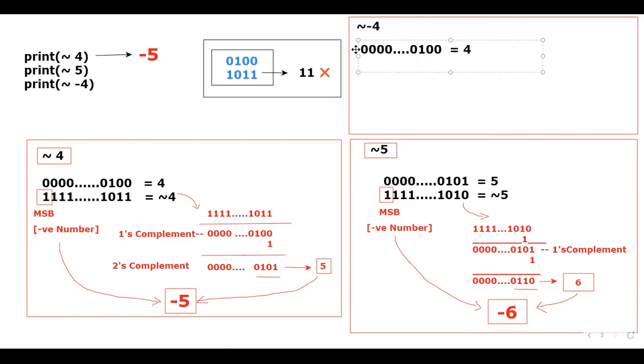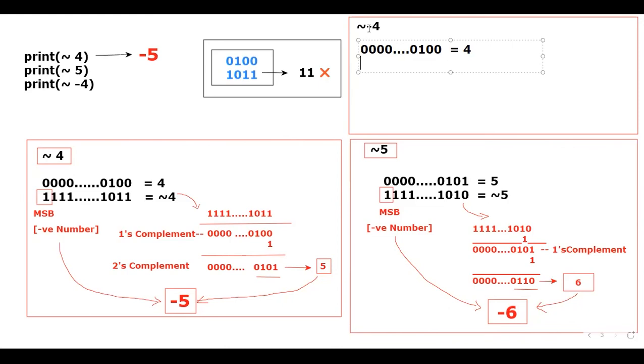What is negation of 4? I want you to respond. Negation of 4 you can easily tell. See here, you just invert it. But is there any negation of -4? Negation of -4? No. That's the reason, sir. How, sir? How will it calculate, sir?